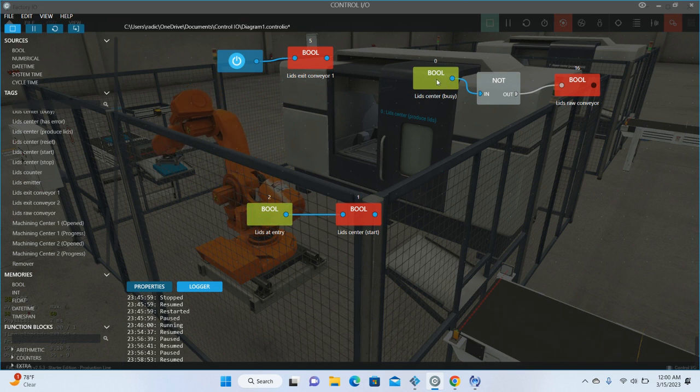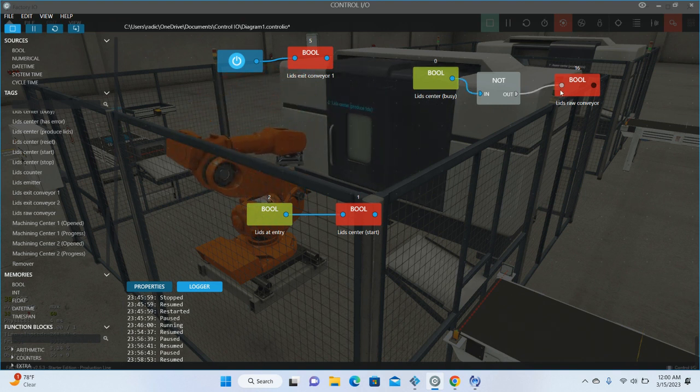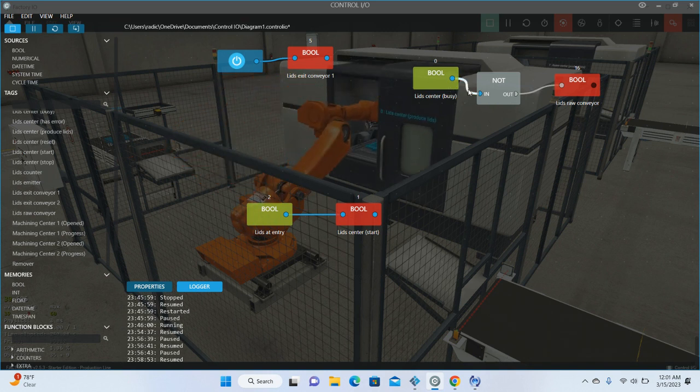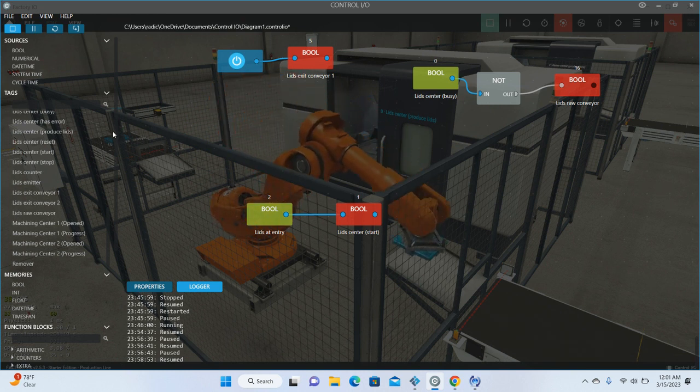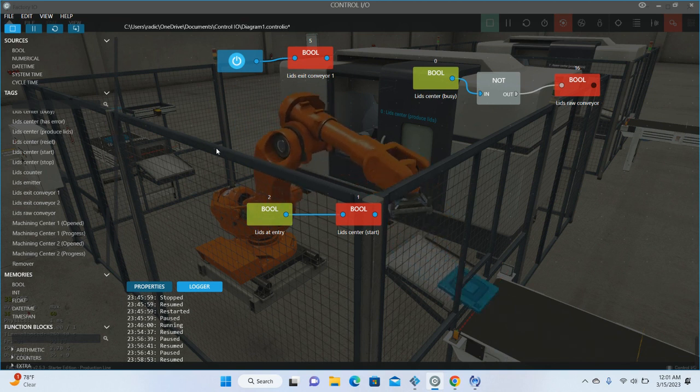Right. Now up here, this ensures that when this lid center is busy, the raw lid conveyor, which is the input conveyor, does not run. So it goes through a NOT gate. Once the center is busy, the lid conveyor does not run. Once the lid center is free, not busy, then the raw lid conveyor can run and bring in a lid. All right. So let's watch it.